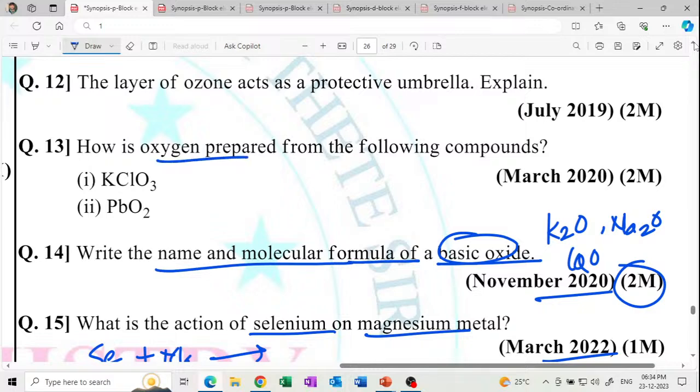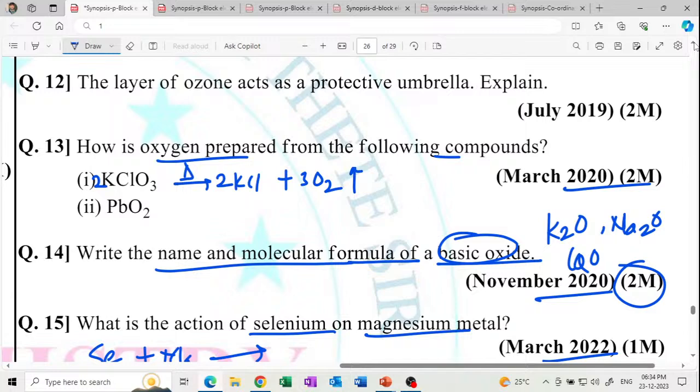How is oxygen prepared from the following compound? 2 marks question. KClO3 on heating gives 2 KCl plus 3 O2. So this is the reaction.